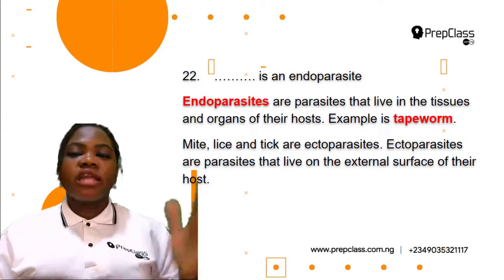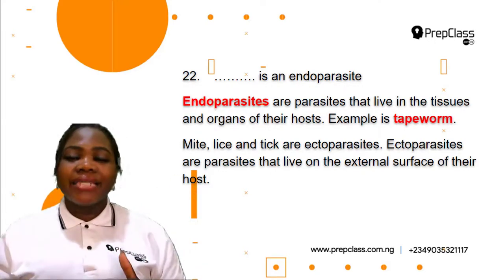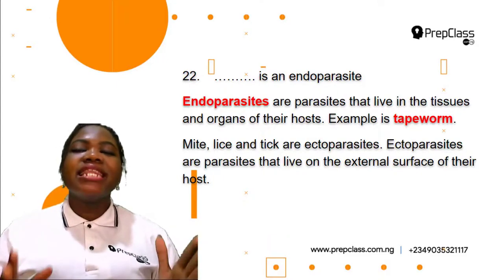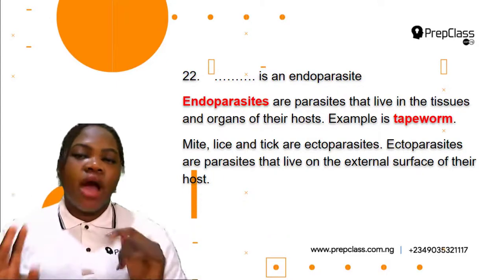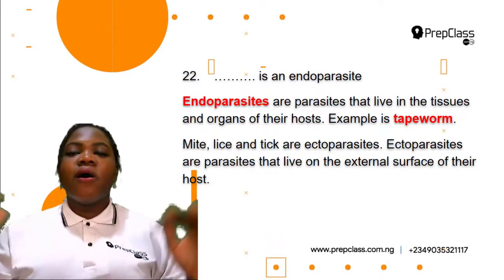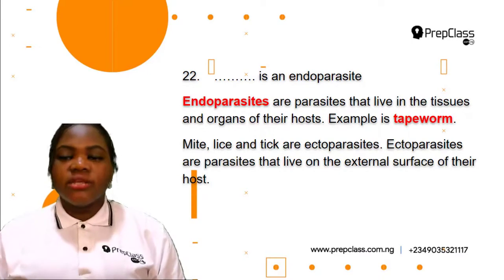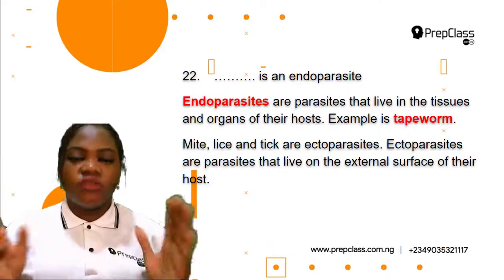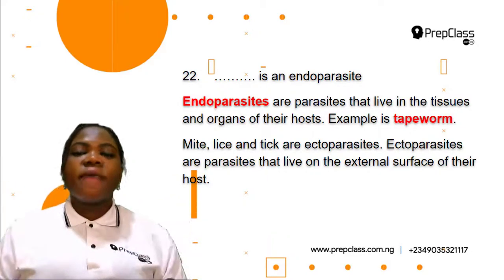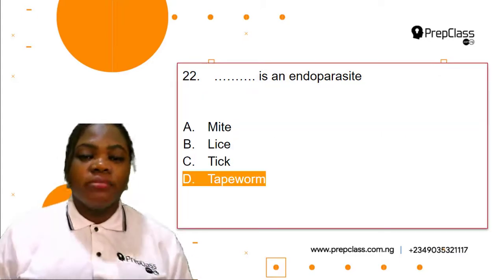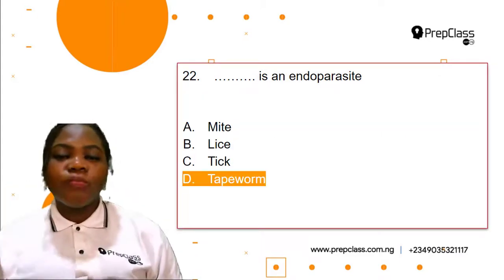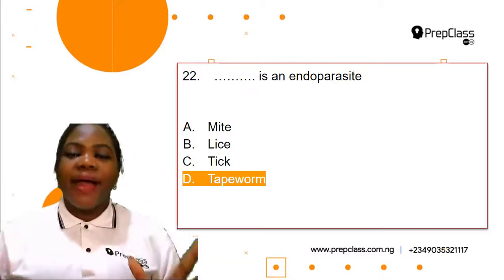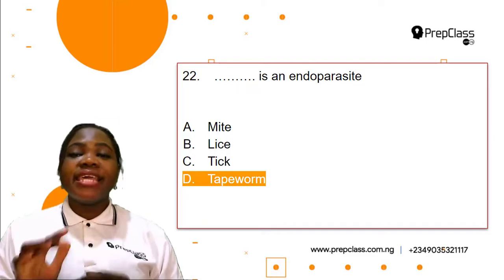Okay, while the other options, mites, lice, and tick, are ectoparasites. They are ectoparasites because they live on the external surface of their host. They are found on the skin or on the hair of their host. So ectoparasites are parasites that live on the external surface of their host. So the endoparasite here is tapeworm. So tapeworm is an endoparasite. Mites, lice, and tick are ectoparasites. So the correct option here is D.